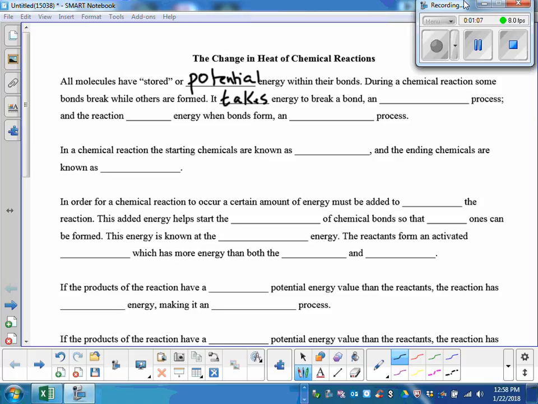If you have to provide energy to break a bond, if you have to give heat energy, what kind of process is it? It's absorbing. So is it endo or exo? It's endothermic.